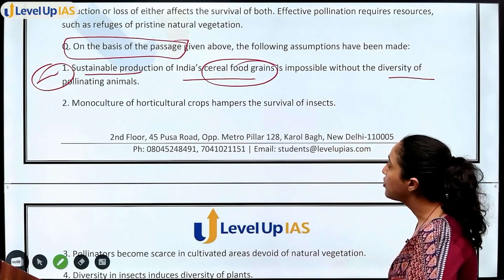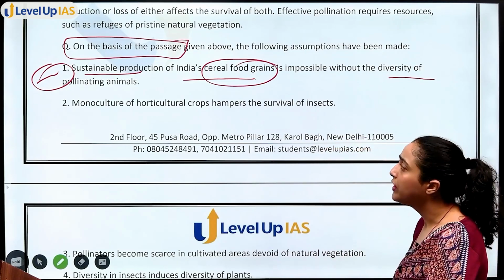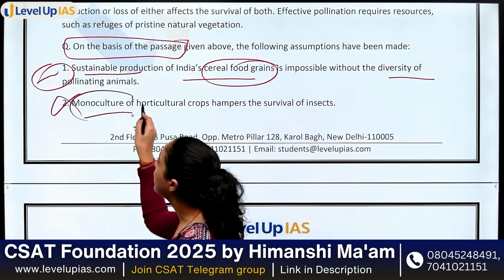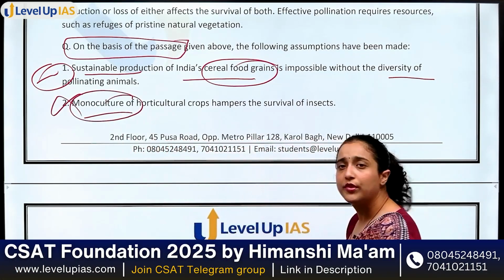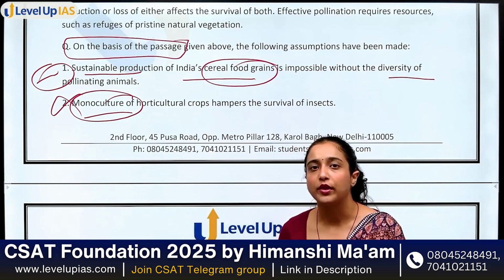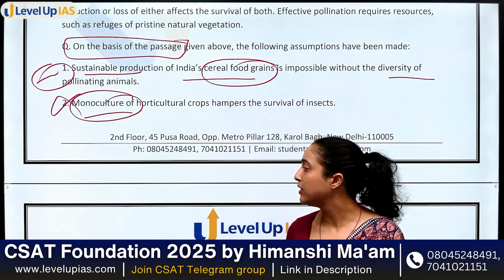Monoculture of horticultural crops hampers the survival of insects. Again, we have not talked about monoculture anywhere. We are not talking about monoculture, only about pollination. In the whole passage we are talking about pollination, how it happens, who does it, what happens in pollination.